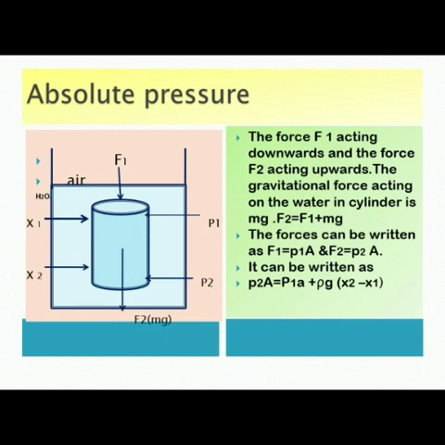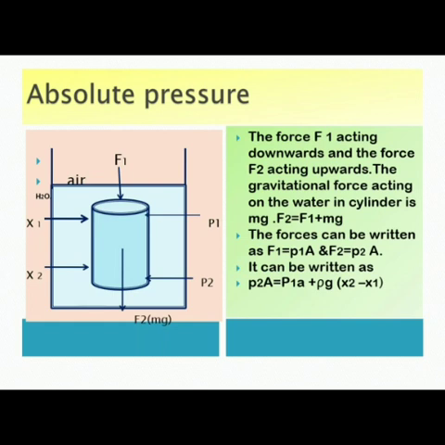The first pressure that we are going to speak about is absolute pressure. Students, you could see here in the diagram is a tumbler again, where there is a cylinder which is immersed in the water. Again, the two media, that is the air on the upper surface and water in the beaker. Now when I immerse or dip the cylinder, you could see that there are two different pressures and two different forces felt on the cylinder.